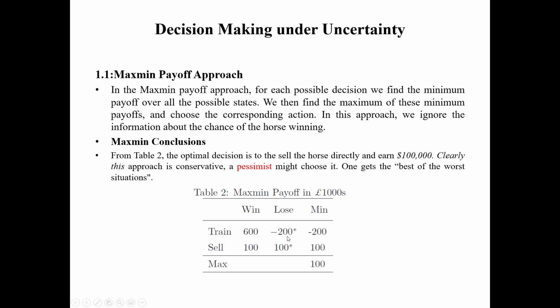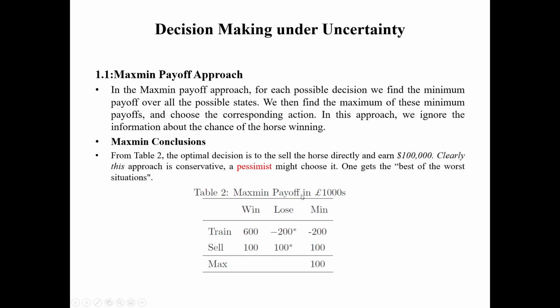So between 600 and minus 200, which one is minimum? This one, minus 200. Okay. The other state is sell. Sell means you're not going into the race, so whether you win or lose doesn't matter. It has no effect on this state.